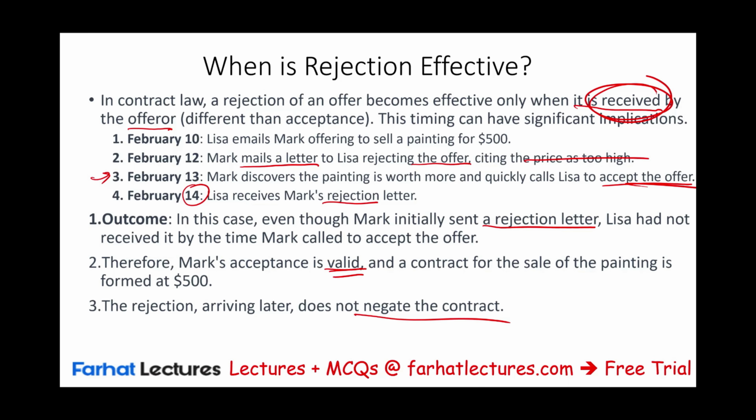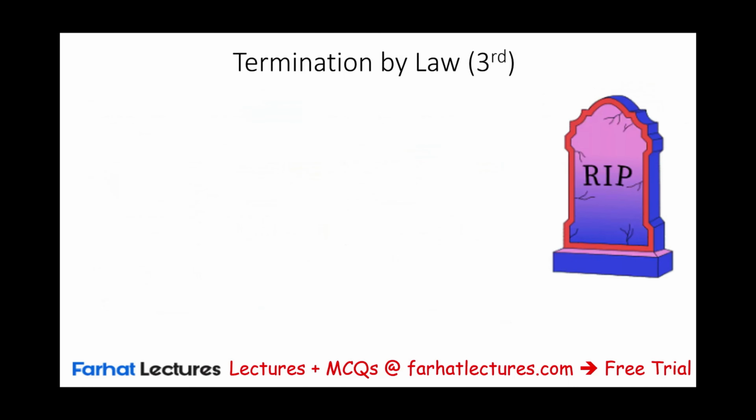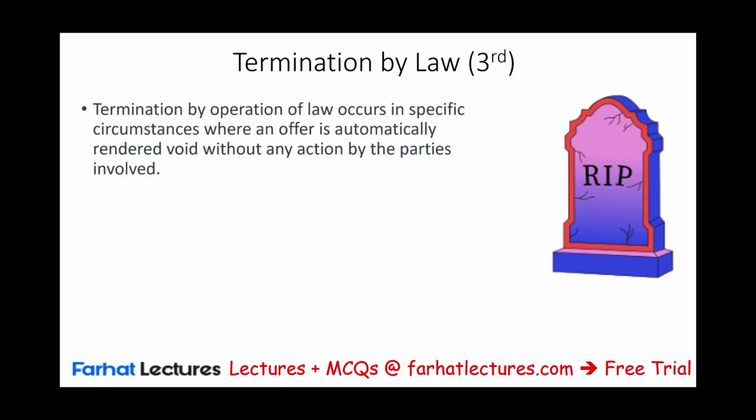So, what else? How else can we terminate a contract? Termination by law. There are a few issues we have to deal with here. Termination by operation of law occurs in specific circumstances where an offer is automatically rendered void. It means it's no longer valid without any action by either party. Remember, the offeror can revoke the offer. The offeree can reject. This is how we can terminate an offer, or the contract can be terminated by law. Well, under what circumstances?